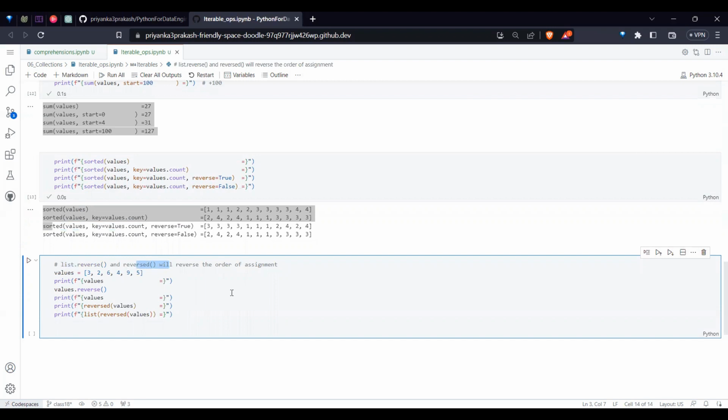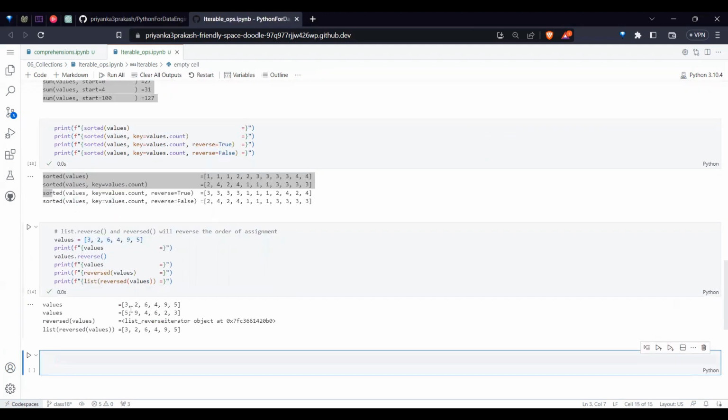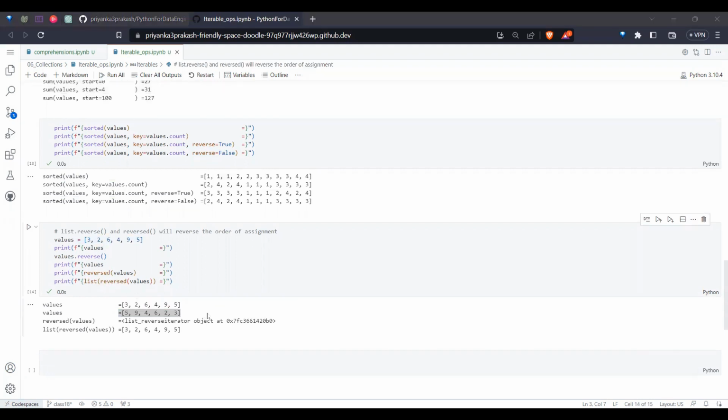I told you, this will not give a descending order or anything. It will just reverse the existing order of the values. Whatever order you have, that order will be reversed. That's it. If you see, your original values are like this, and the order of the values was just flipped, right? So that is how it works.